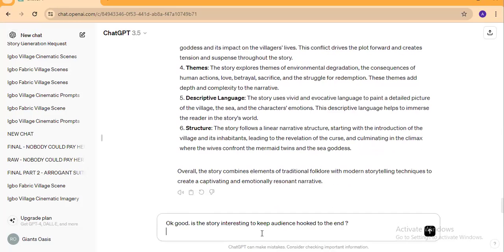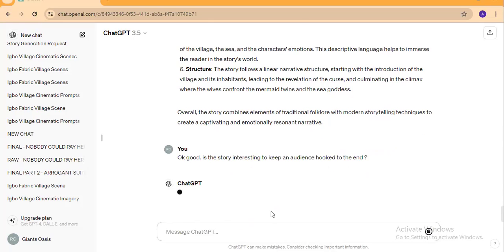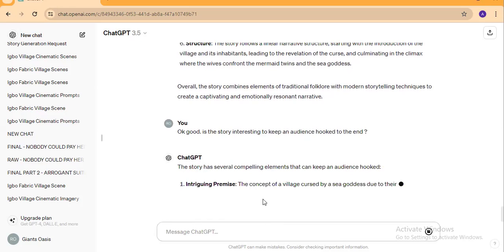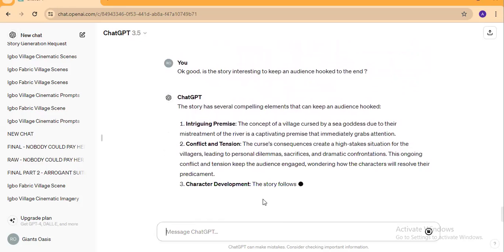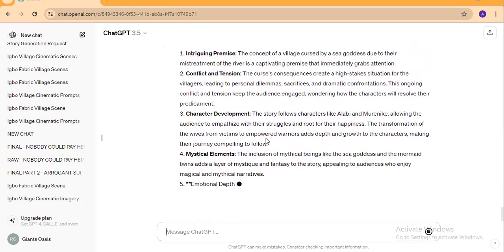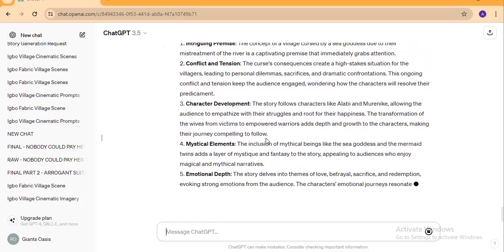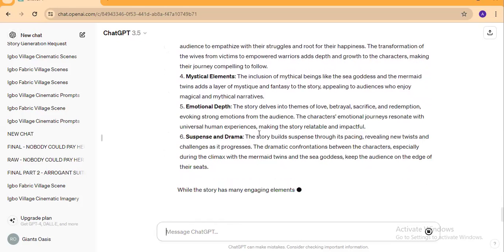Okay, so the next thing we have to do is we give ChatGPT the next prompt, which is, okay, good. We now ask ChatGPT, is the story interesting to keep an audience hooked to the end? So let's wait for it to give us its understanding of this. So it has outlined the features that make this story compelling, that can enable it to hook our audience to the end of the story. So it's listing them here.